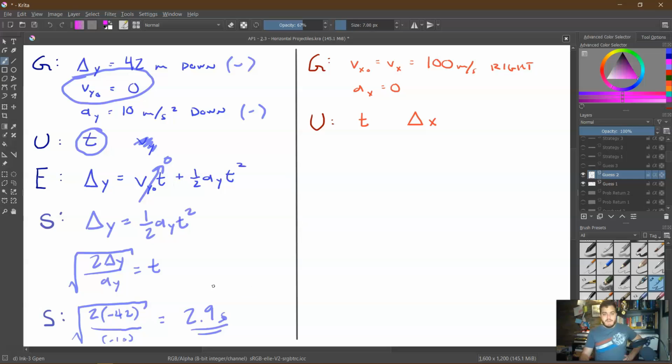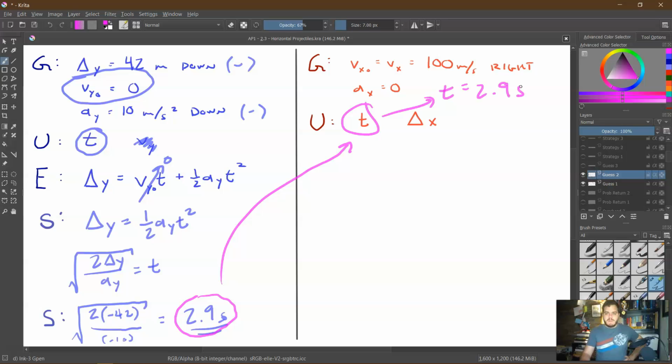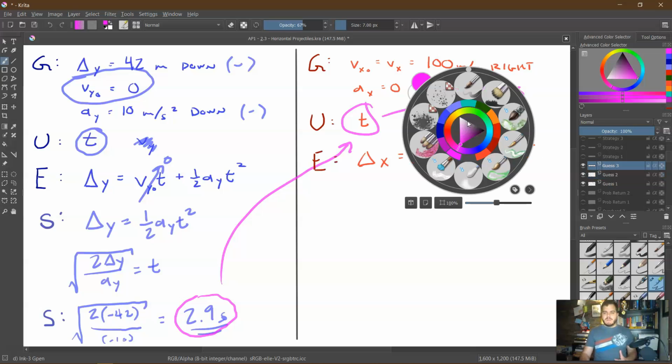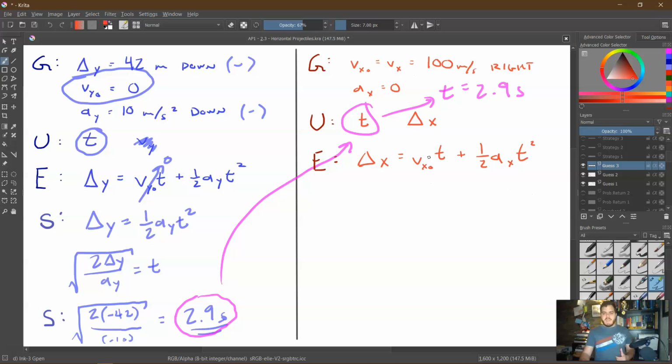Okay, I know for a fact that 2.9 seconds is the same amount of time here. So I've actually given myself a new given. T is equal to 2.9 seconds. So now I want to solve a new kinematic equation in the horizontal dimension that allows me to find delta x. Well, let's go ahead and stick with this equation here. Delta x equals vx naught t plus 1/2 axt squared.